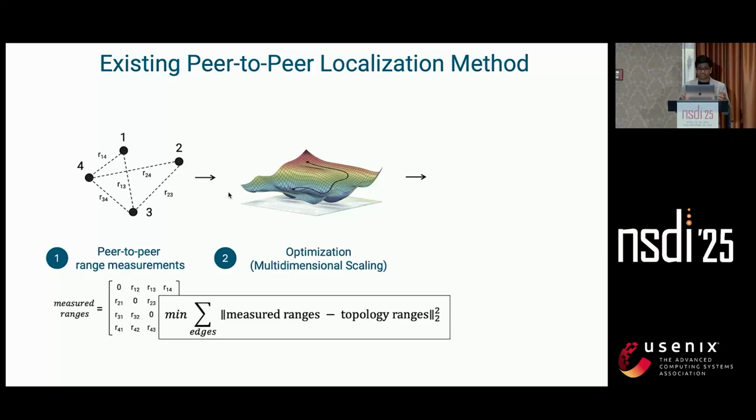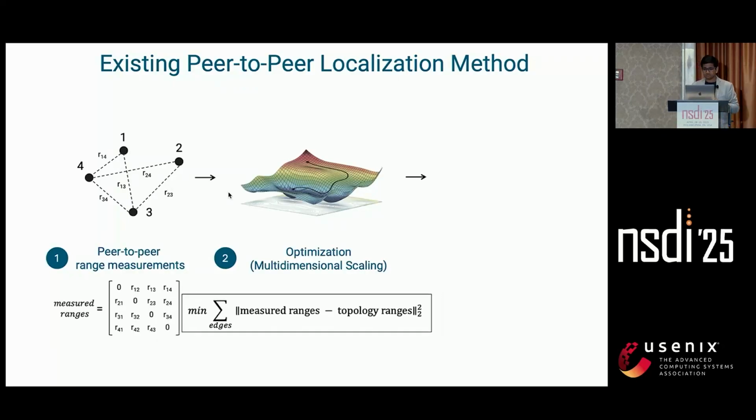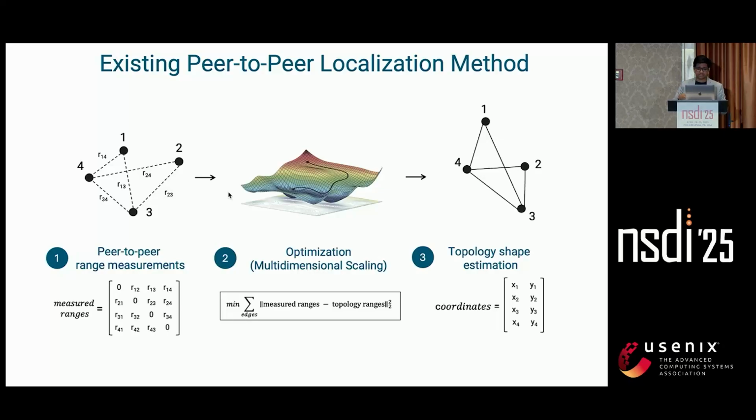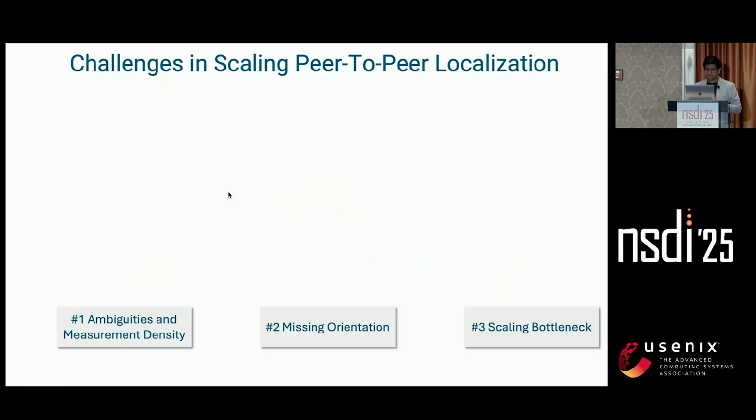So we formulate this as an optimization problem where we minimize the sum of the measured ranges minus the topology ranges that are computed from the estimated coordinates themselves. And this optimization framework then gives us the coordinates, and this technique is quite popular. It's known as multidimensional scaling, or MDS in short, and it has been the foundation for graph-based localization for almost 2 to 3 decades now.